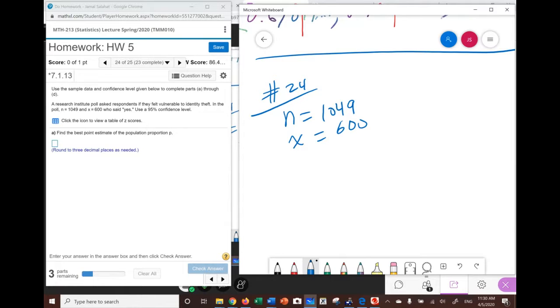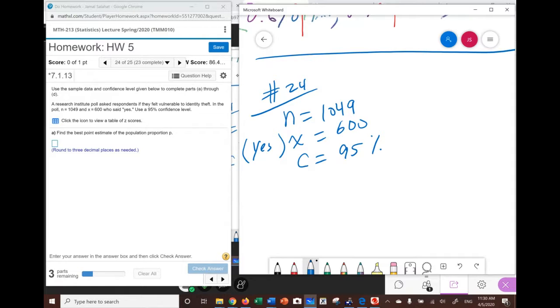In other words, based on the question, did you feel vulnerable to identity theft? And the answer will be yes or no. So this is the number of the yes, which is 600 people. Now in here, they tell us to use a confidence level of 95%.